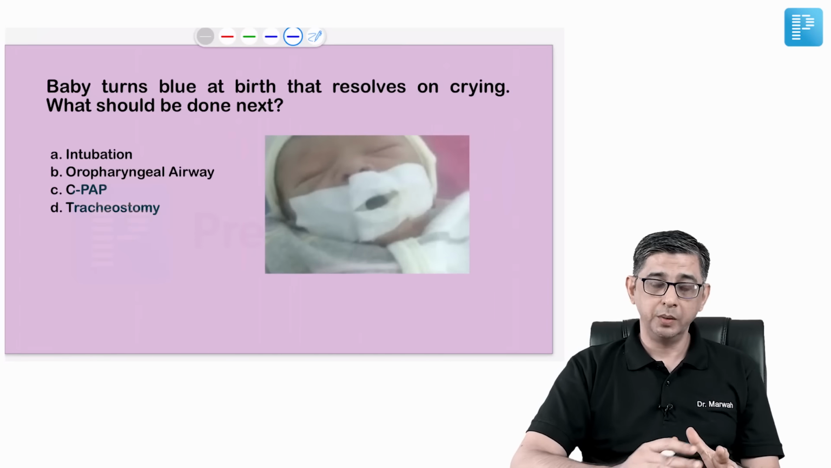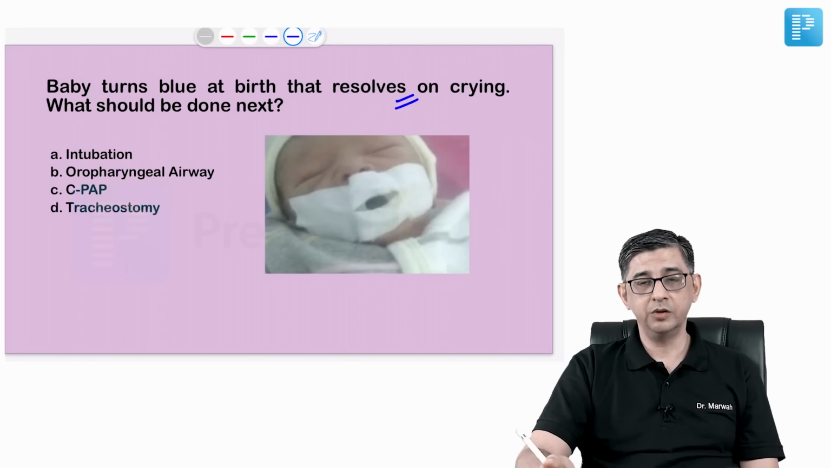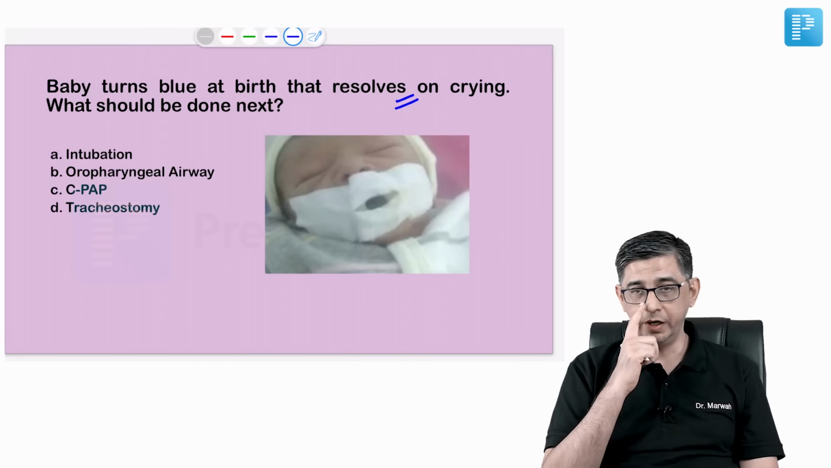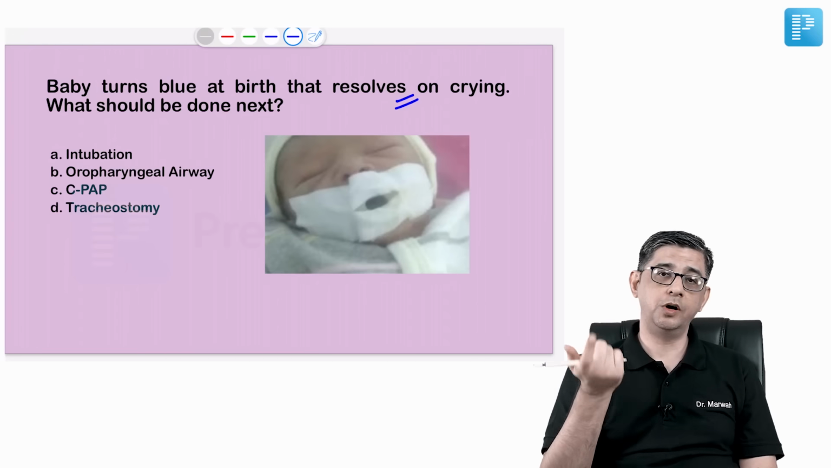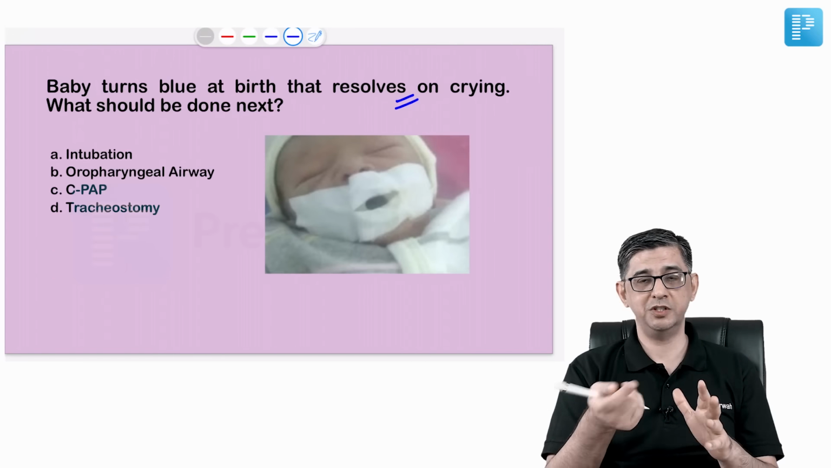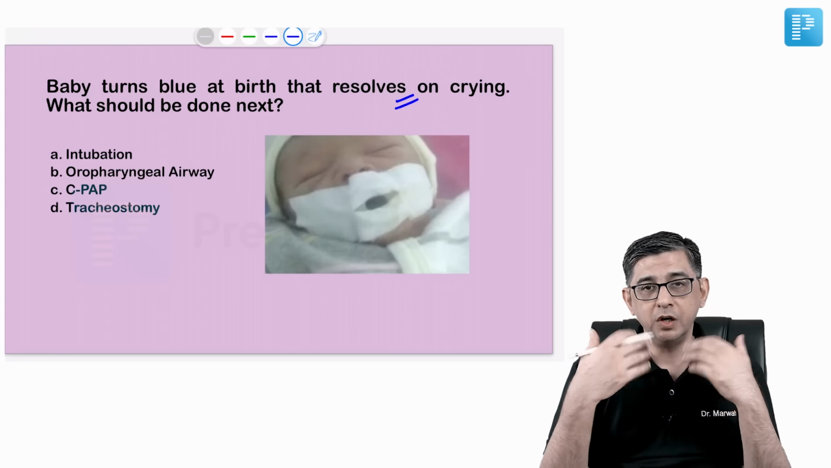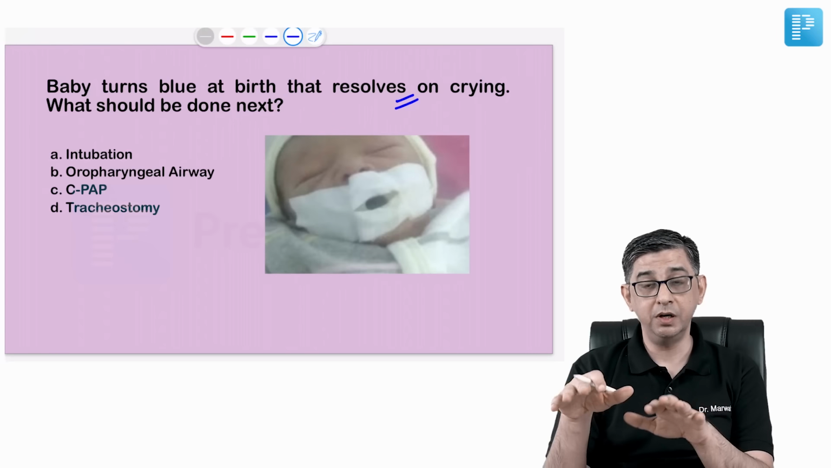This question talks about a baby who turns blue at birth, that is resolving on crying. Now the point is that babies are obligatory nose breathers. If a baby is born with choanal atresia, he is not going to be able to breathe from his nose. So this baby, if feeling uncomfortable, what will he do? He will cry, and when he cries, air will go inside and therefore the cyanosis will reduce.